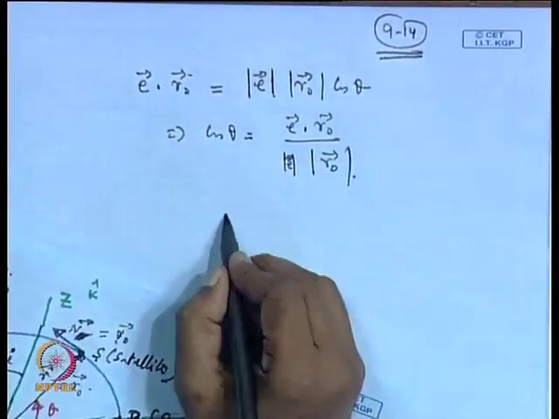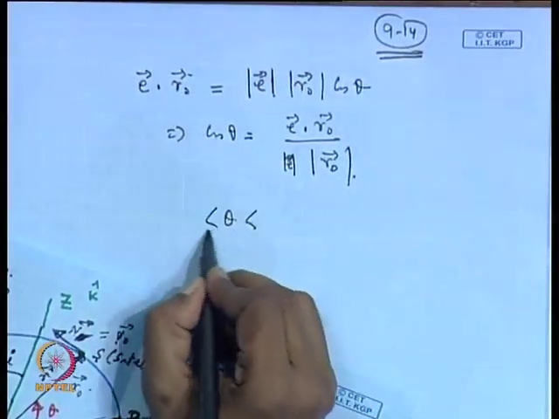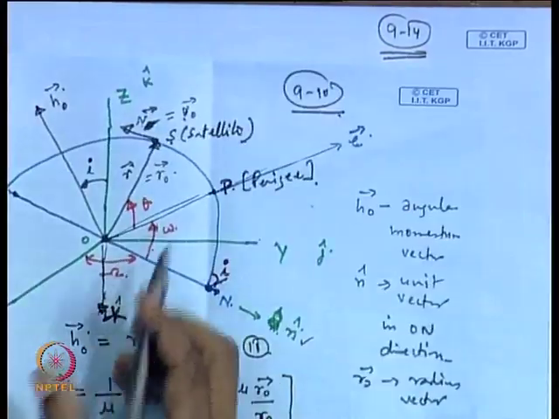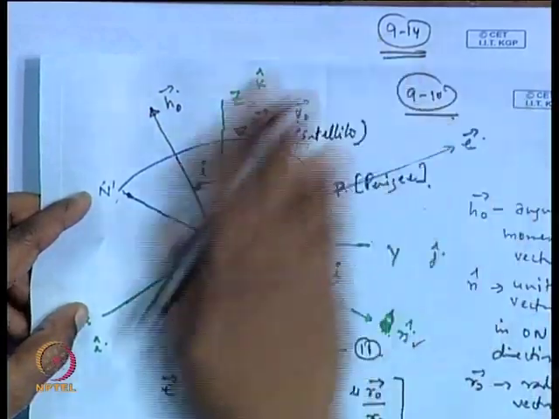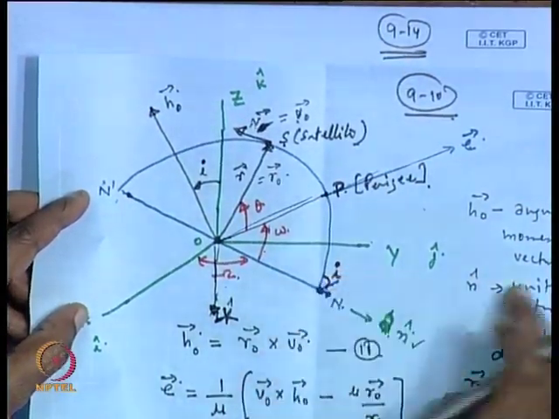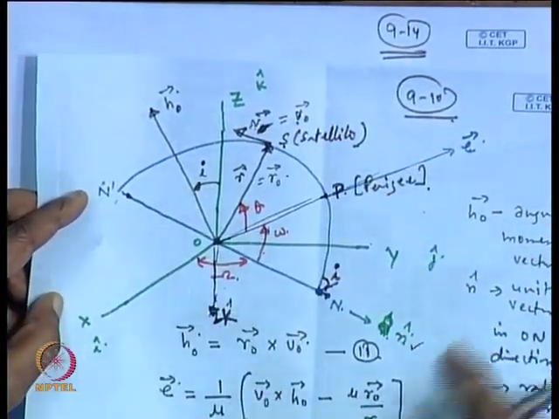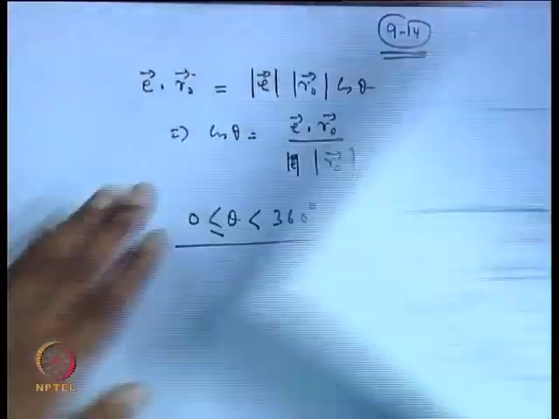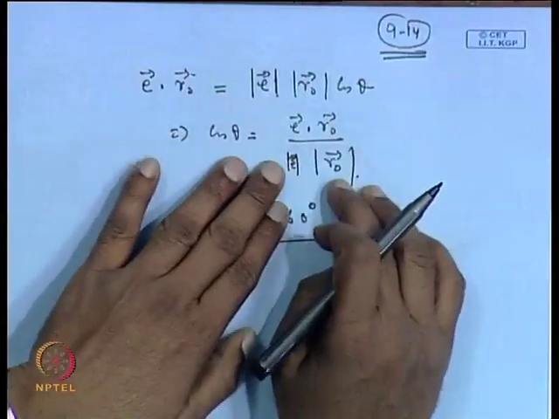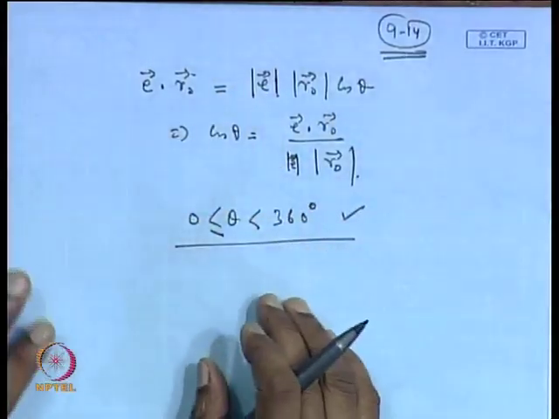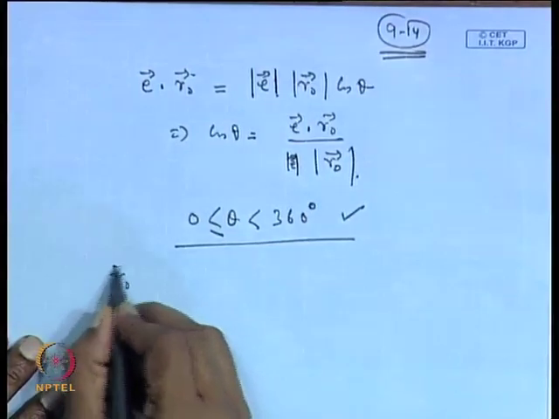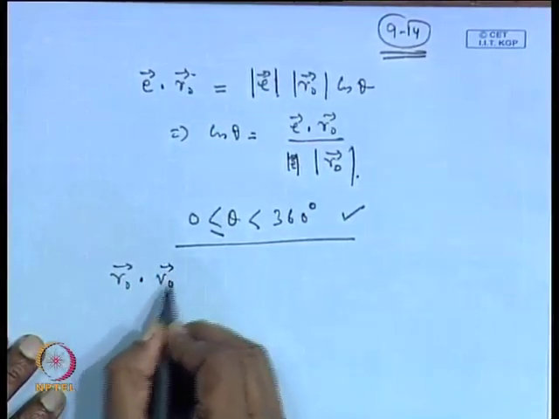Now, here theta, as we have discussed earlier, lies between 0 and 360 degree, because in the plane of the orbit, the angle theta from the perigee line can lie from 0 to 360 degree. So, this condition is mentioned here. Using this only you cannot resolve it, you need a further condition, and this can be worked out if you look into the sign of r dot v dot.